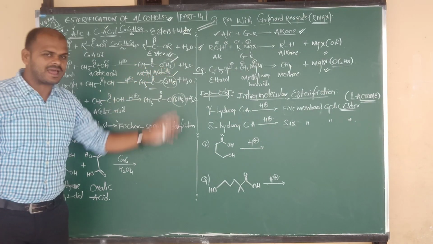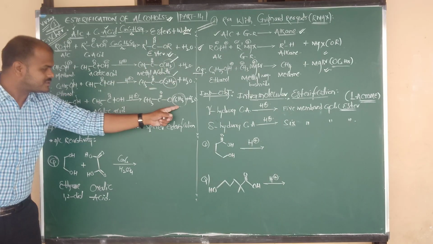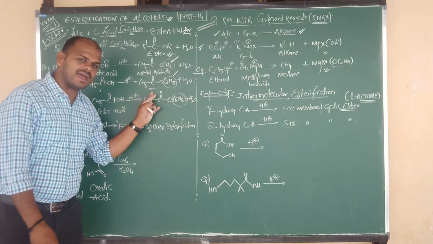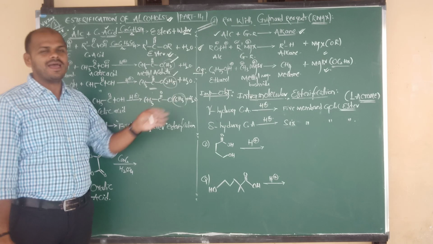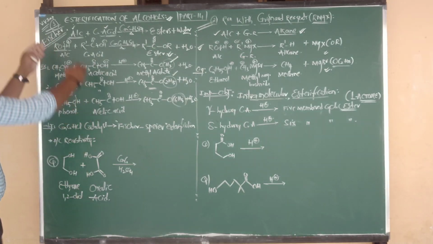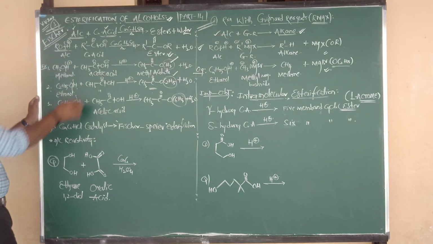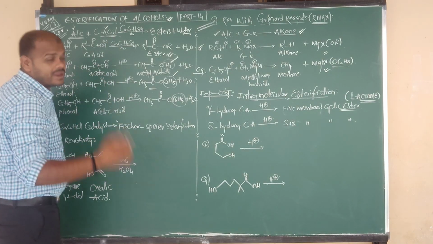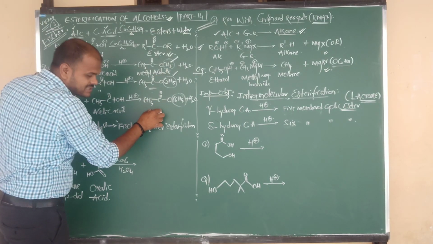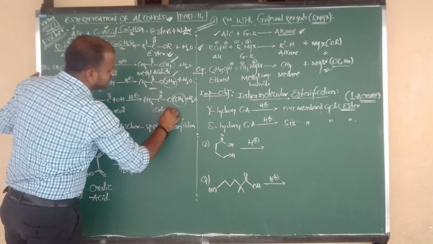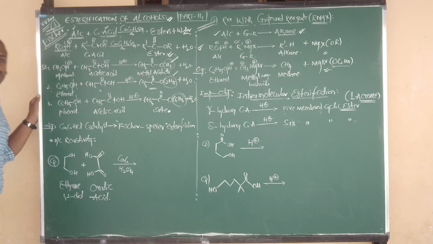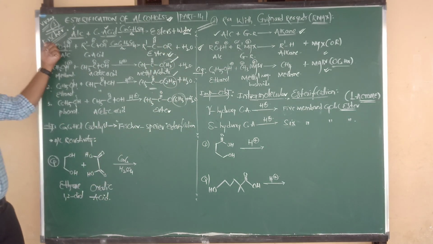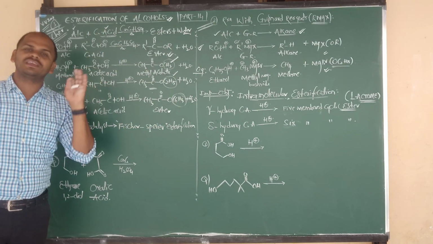Methyl alcohol gives methyl acetate, phenol gives phenyl acetate, and ethyl alcohol gives ethyl acetate. All they are nothing but examples of esters. You can see this, all three. Alcohols on reaction with carboxylic acids in presence of concentrated sulfuric acid form ester, and along with the formation of ester we are getting the water molecule. This is your reaction, esterification of alcohols, or we can say this is called Fischer esterification reaction.